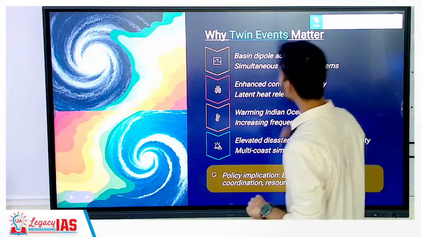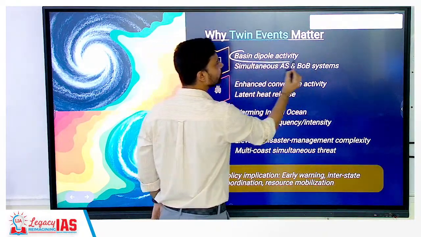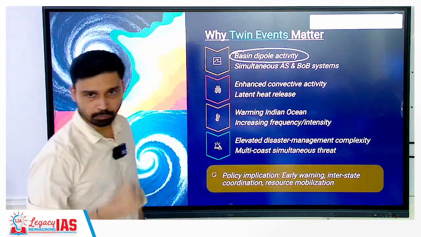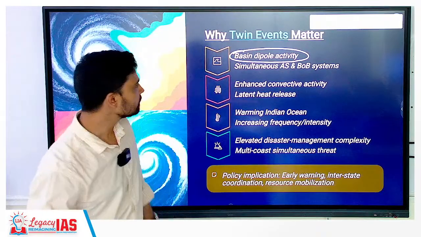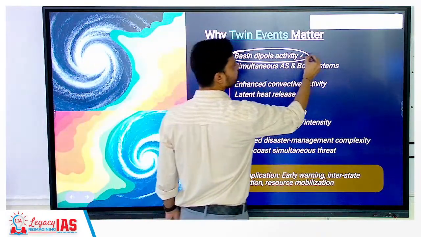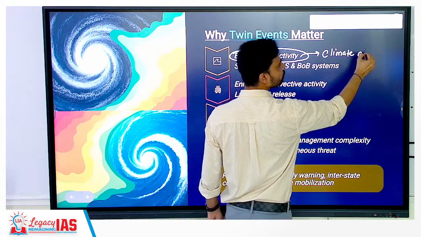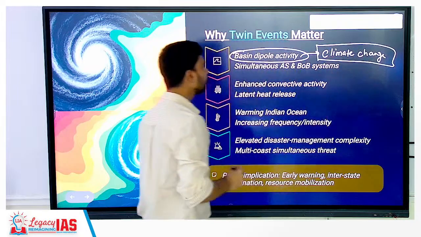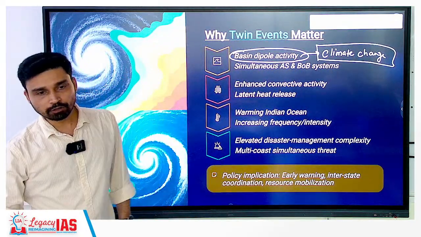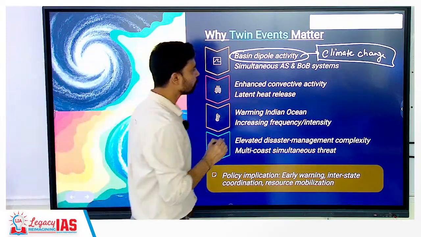Okay. Why do twin events matter? Briefly, this I told you, the same thing. Generally what do we have? Dipole activity: positive, negative, positive, negative. Here what do we have? Positive and positive as such. So this is clearly related to some sort of climate change. So basin dipole activity is where research should be focused. How climate change, how global warming is resulting in the weakening of the Indian Ocean dipole is what we have to focus upon.